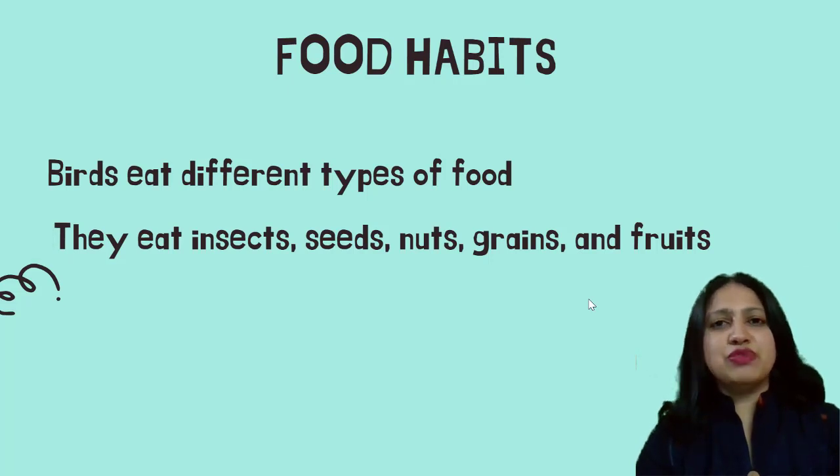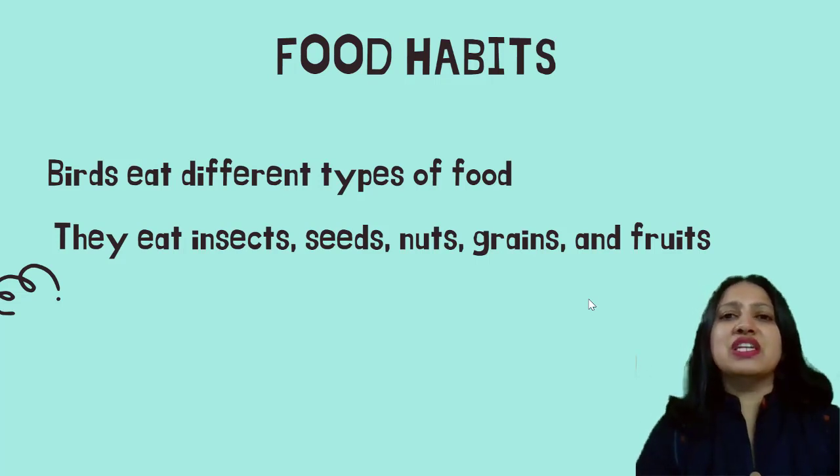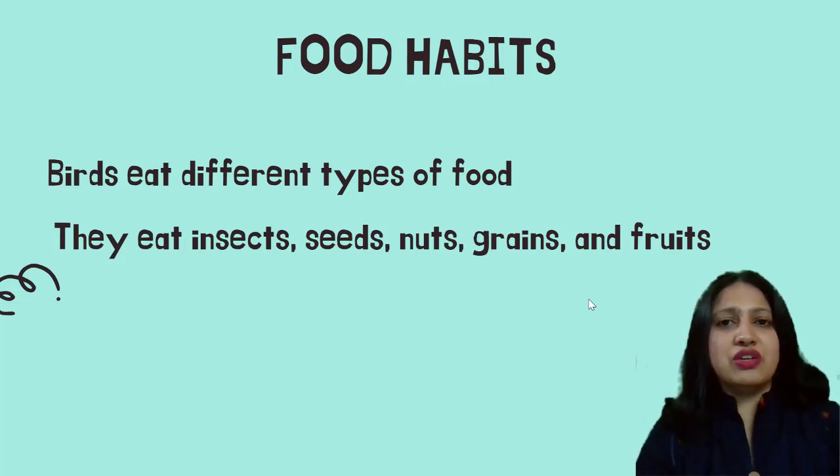Birds eat different types of food. It's not like all the birds eat the same food, okay? Just like we human beings each eat or like different types of food, similarly, birds too eat different food. Normally they eat insects, seeds, nuts, grains and fruits. These are the common foods, but let's study in detail specifically what each bird eats.